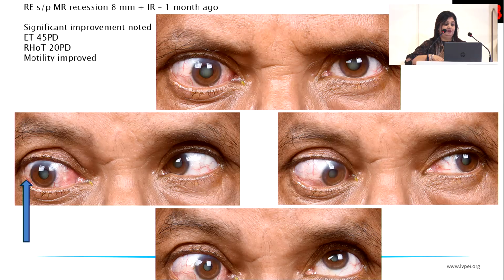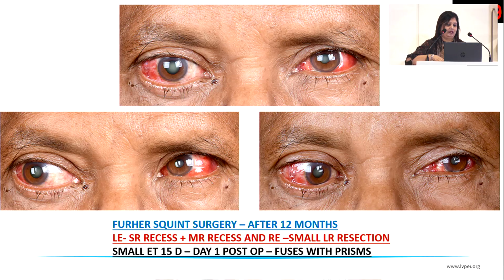He was still bothered with his diplopia. In fact, now it was even worse because his images were a little bit there in that field of vision and really disturbing him. He was fed up of patching, but then he did vanish for 12 months and came back again. And this is just last week that he came back, and then finally he agreed for further strabismus surgery after 12 months, and this time we went to the left eye.